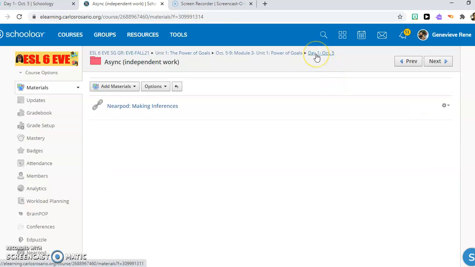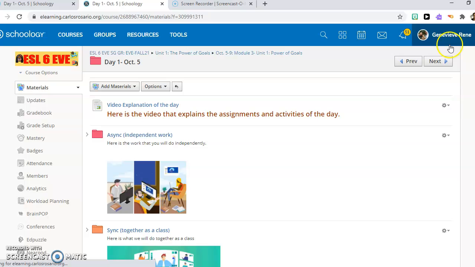Now not for async, we just finished async. So for async, you only have to do the Nearpod. Then we will go to sync.